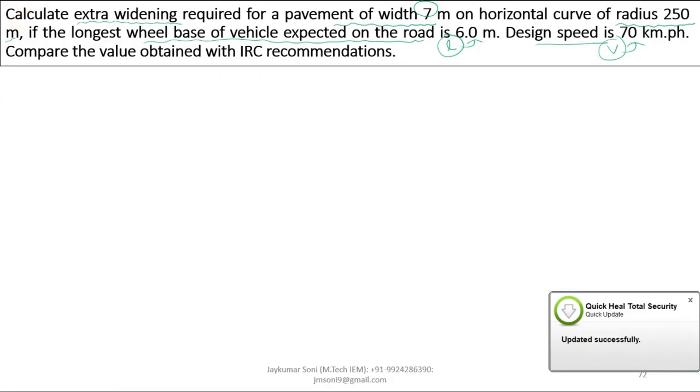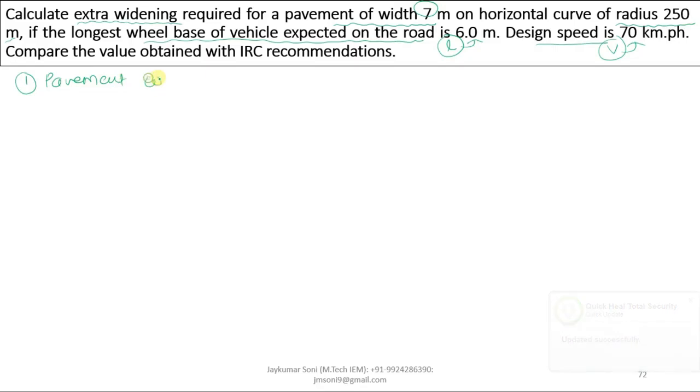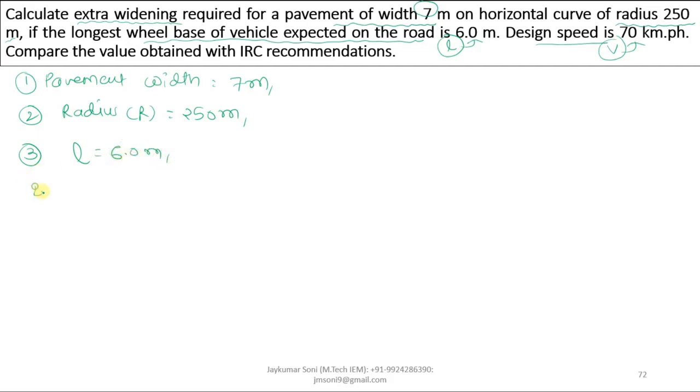So let us write down the data we are given. First, we are given the pavement width as 7 meter. Then we are given the radius R equals 250 meters. Then we are given the length of wheelbase L equals 6 meters. Then we are given the design speed V equals 70 kmph. And we need to calculate the widening of the particular road. This is the interpretation of the example statement given. Now we will calculate the extra widening.